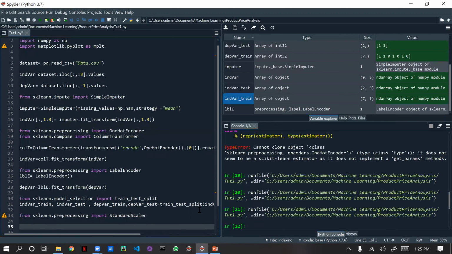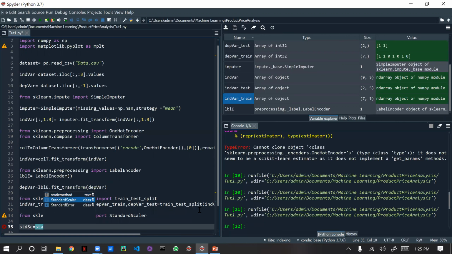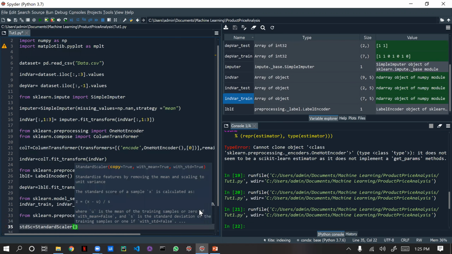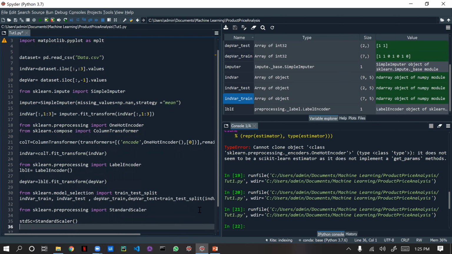After importing, we are going to create one standard scaler variable, stdsc, which is an object. Don't think that what I am giving is just an object. It is equal to StandardScaler, which is a class, so we need to give the brackets there.